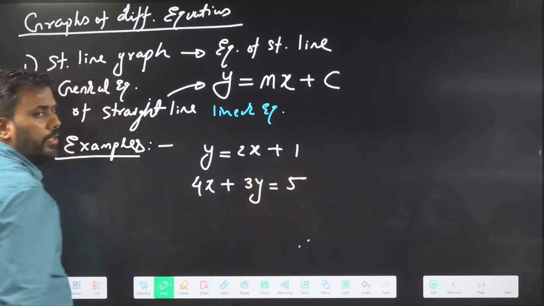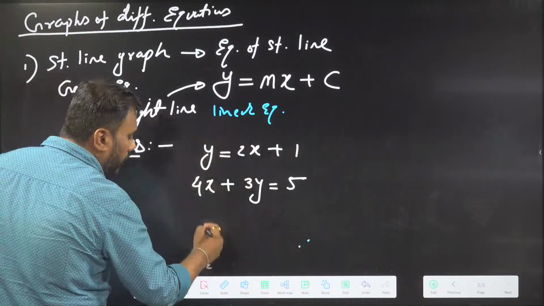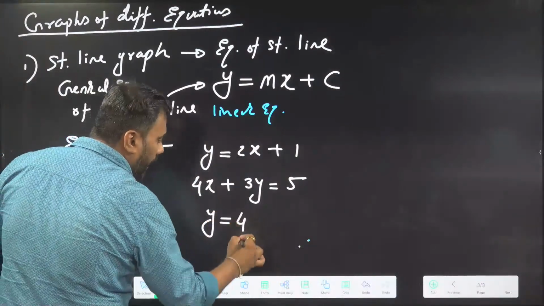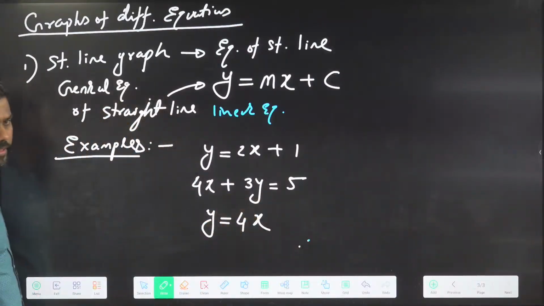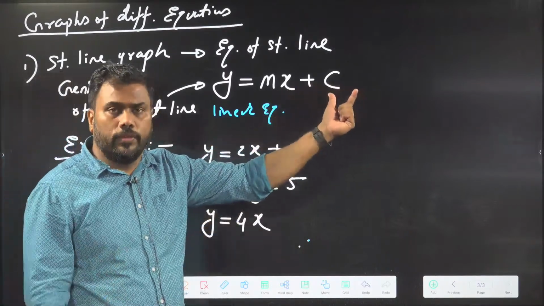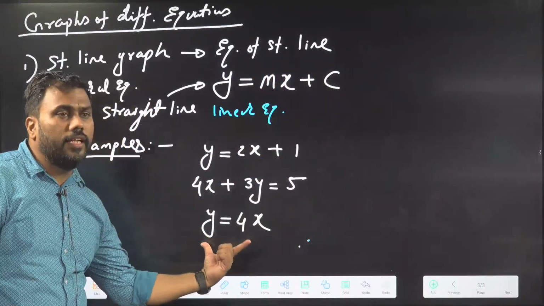Sometimes this constant may not be there. When the line passes through the origin, the constant will not be there. So if I write y equal to 4x, here the constant is 0. This c may be 0; it doesn't matter. This is again an equation of a straight line.